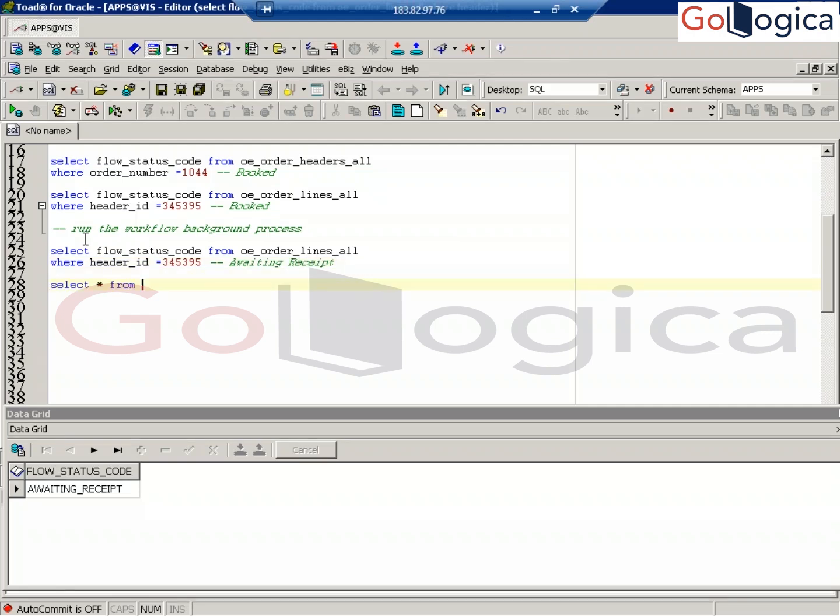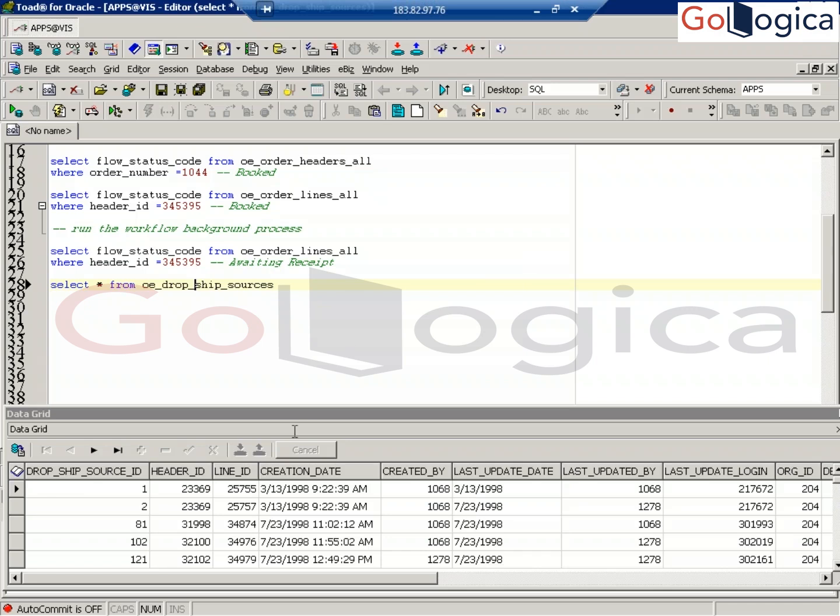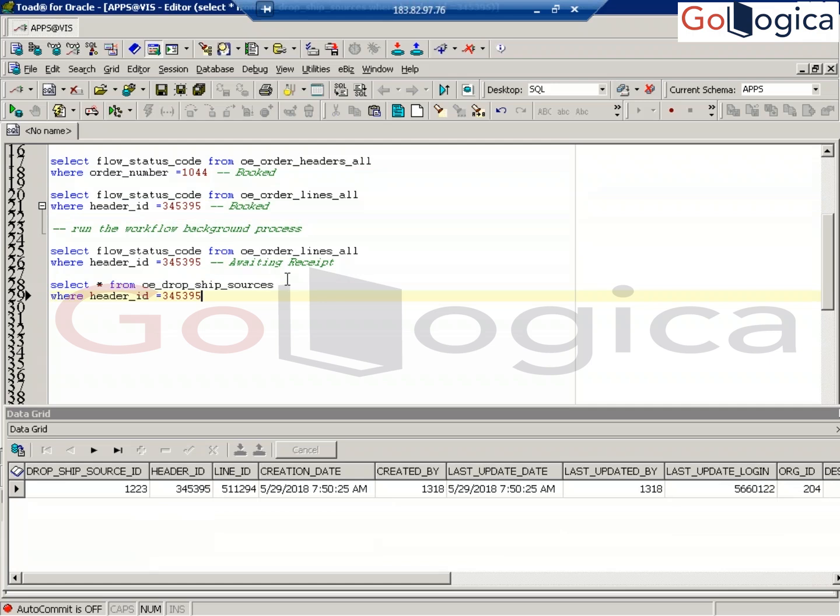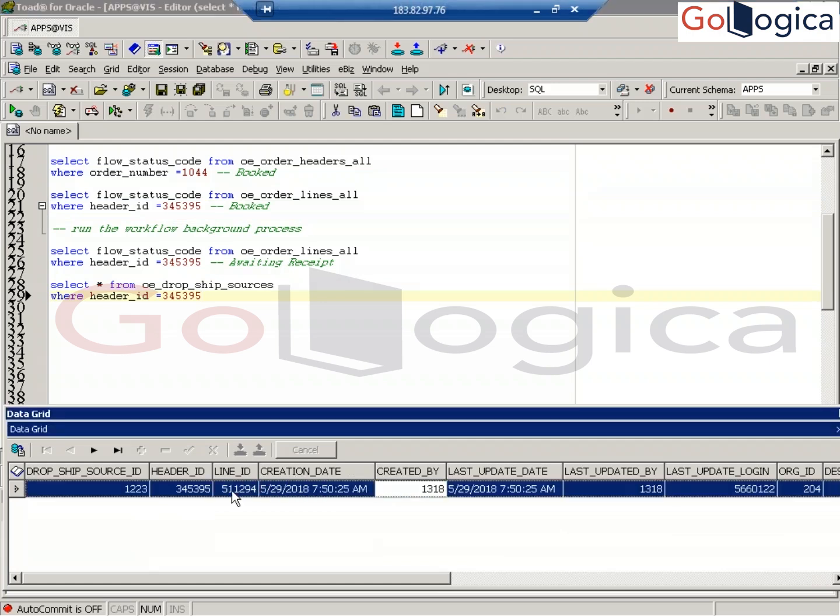Now one more table got populated, that is called OE dropship sources. This is an intermediate table, OE_DROP_SHIP_SOURCES. What do you know here? Header ID. This is the intermediate table between the OM and PO. The data is moving to here. See now, are you able to see your line ID and all the information here?